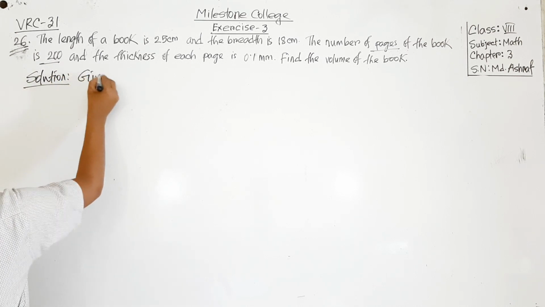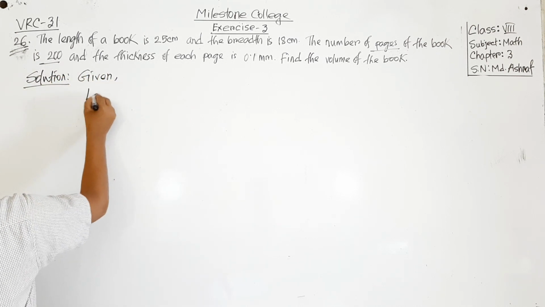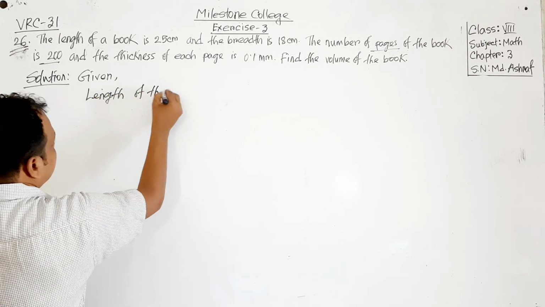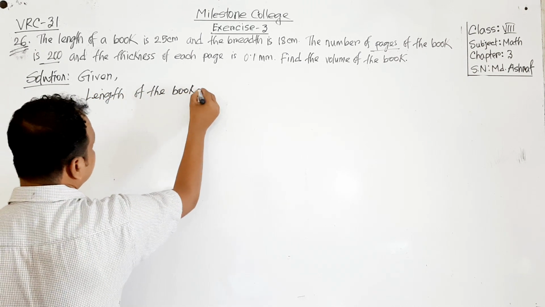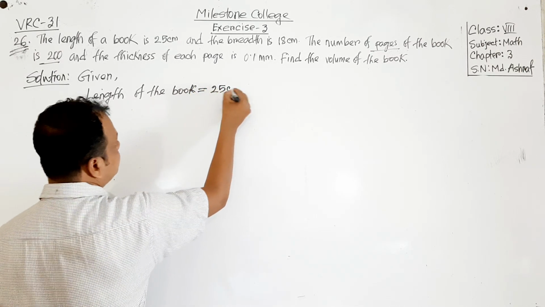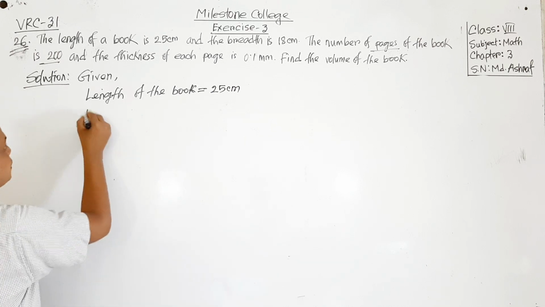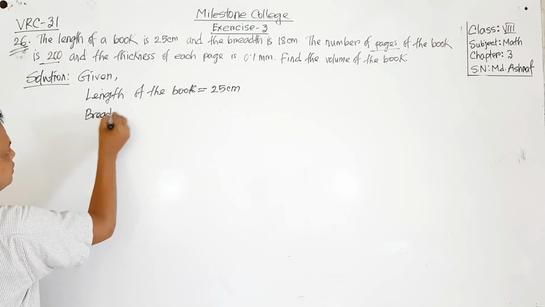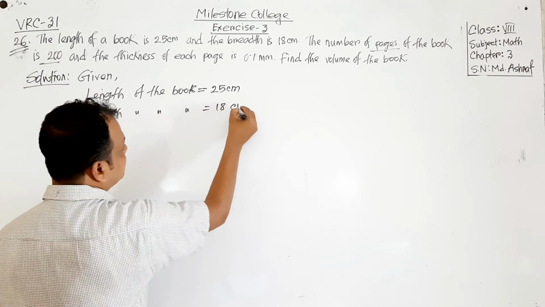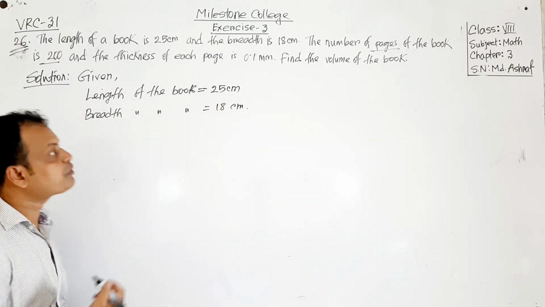Write the given first. What is given here? Given length of the book equals 25 centimeter. Then breadth of the book will be 18 centimeter, and the height is not given. We have to find the height.